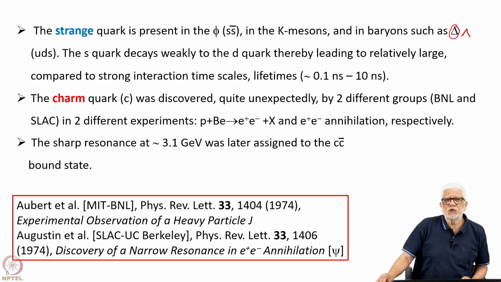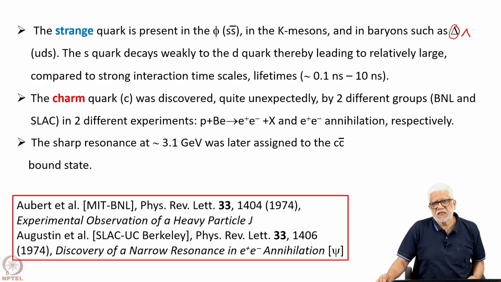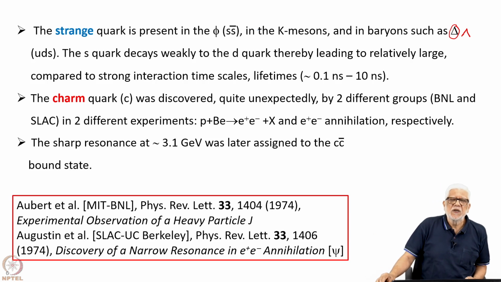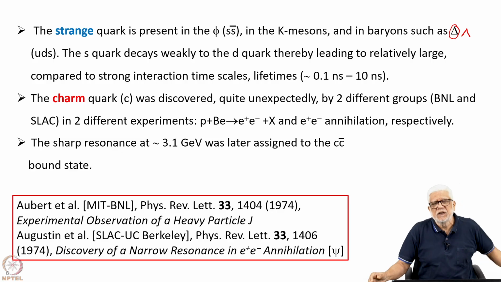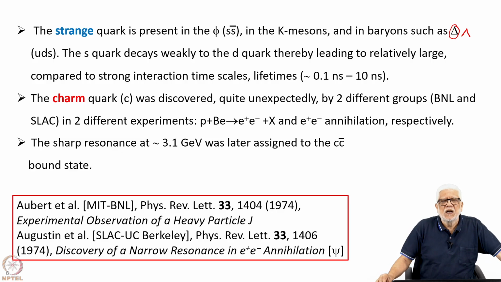The phi, of course, since it is an S S-bar pair, it can annihilate and produce particles. So, this has a much shorter lifetime, and so this decays by electromagnetic time scales basically. Okay, so this is so much about the strange quark.